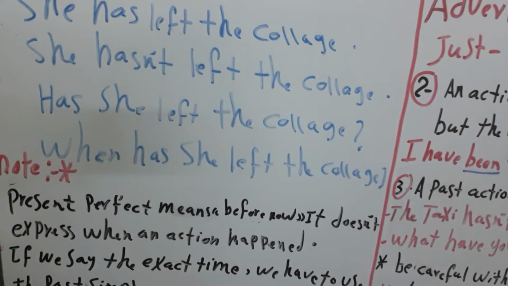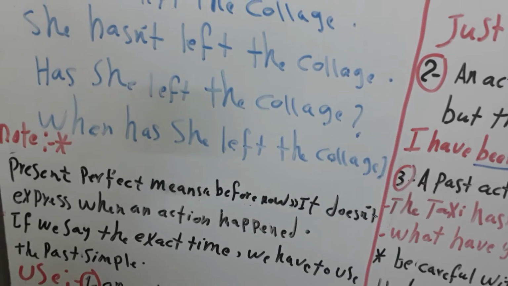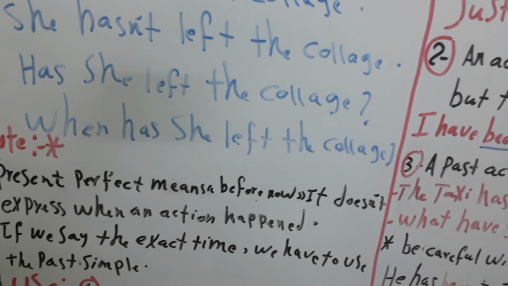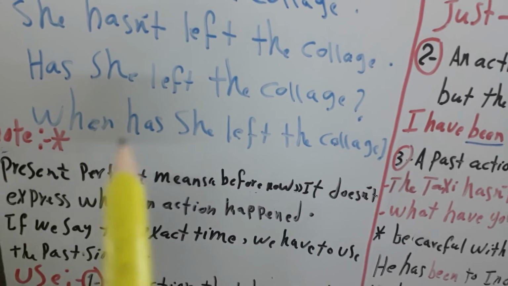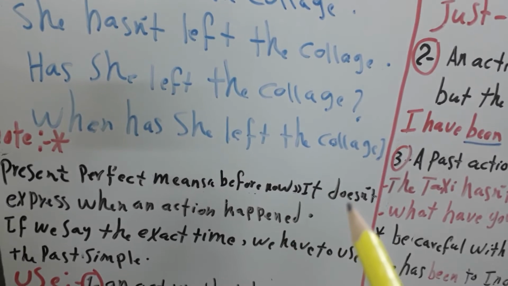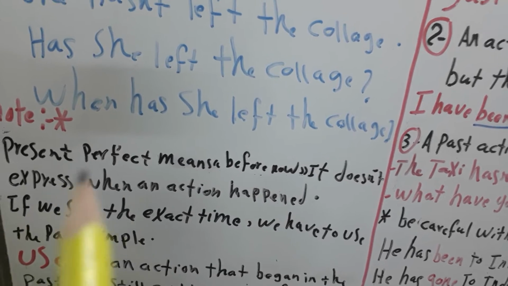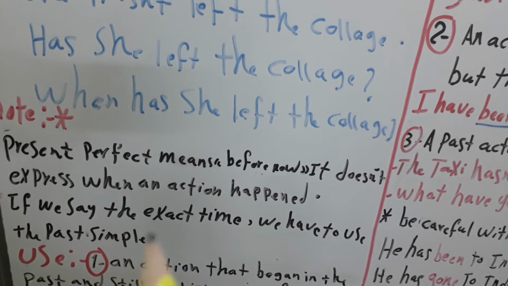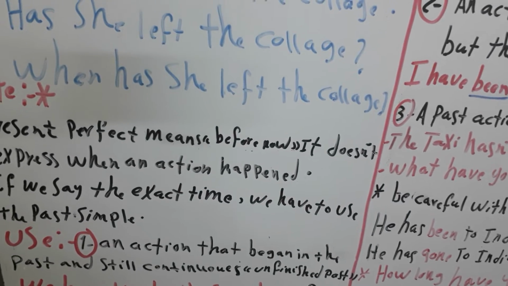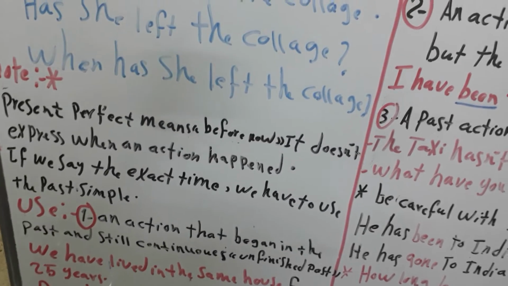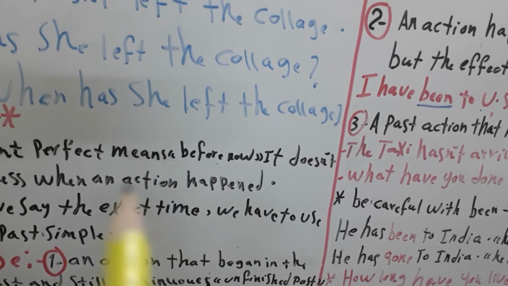Now I will tell you about the meaning of the present perfect. The present perfect doesn't mean now. Okay, so the present perfect means before now. Also, it doesn't express when an action happened. If we say the exact time, we have to use the past simple. So there's a difference between past simple and present perfect, and we will see it in the end of the lecture.